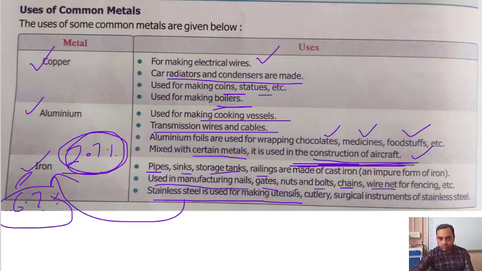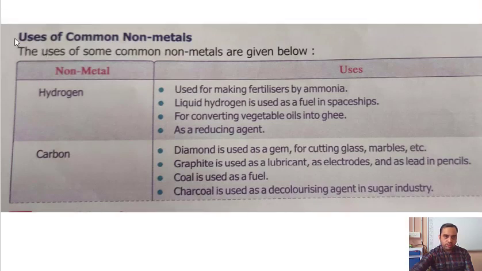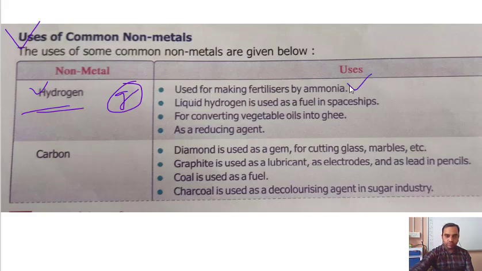Now, uses of common non-metals. What are the uses? Some of the most common non-metals are hydrogen. Hydrogen is a gas as well. Gases are non-metals. It is used for making fertilizer, by making ammonia.